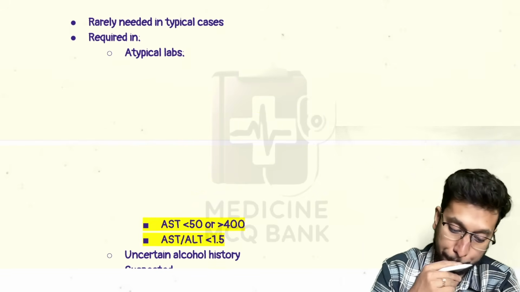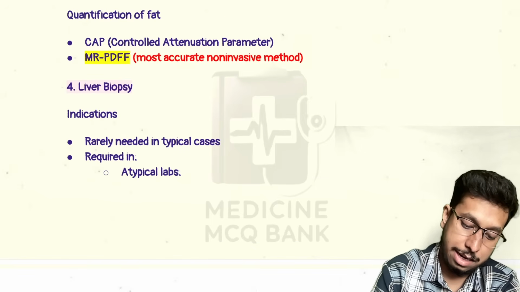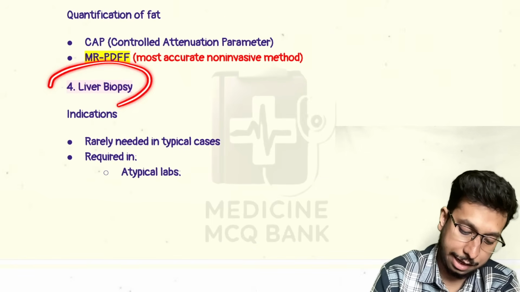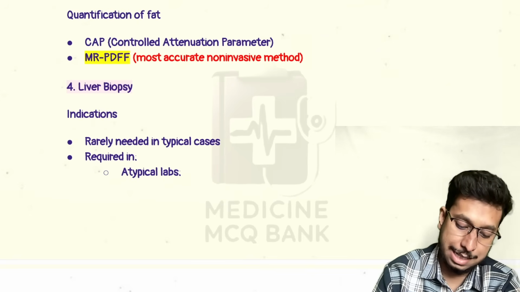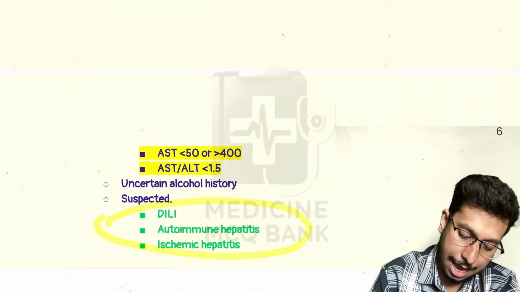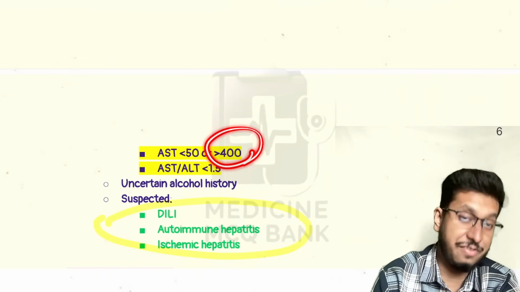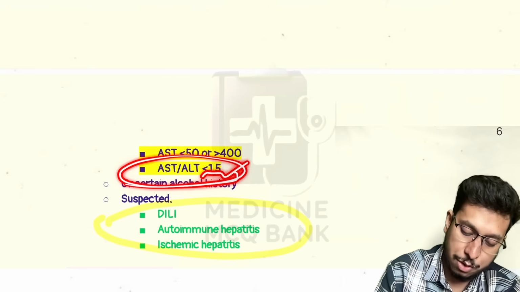So liver biopsy is rarely done in case of suspected alcohol-induced liver injury, until and unless there is an atypical lab value. What are the atypical lab values? AST very, very low or AST very, very high, that is more than 400, or AST/ALT ratio less than 1.5.